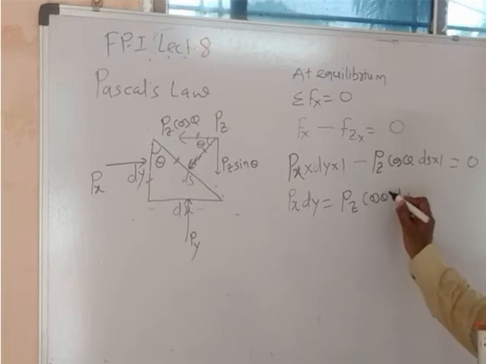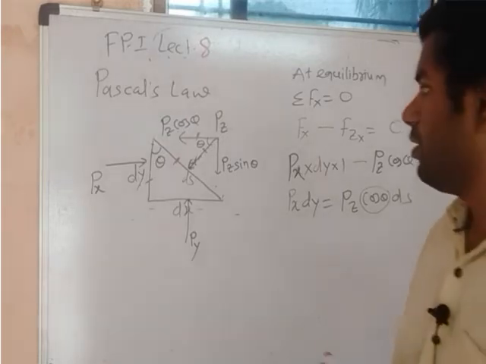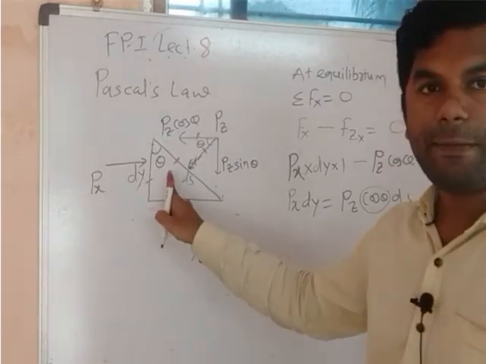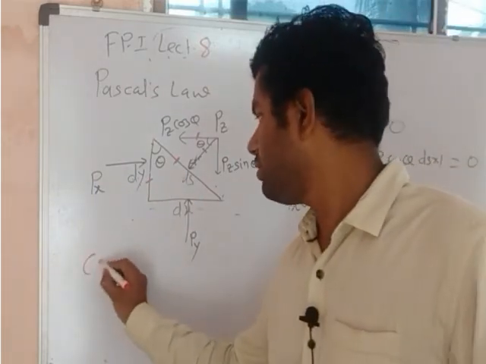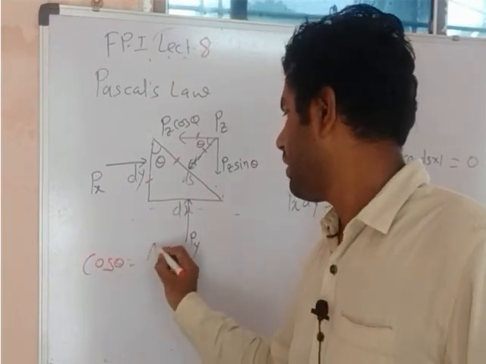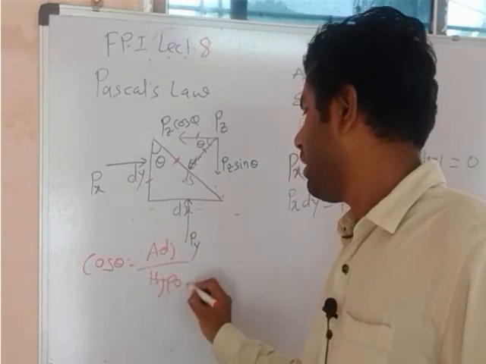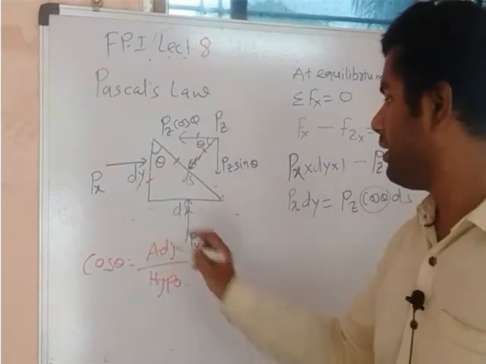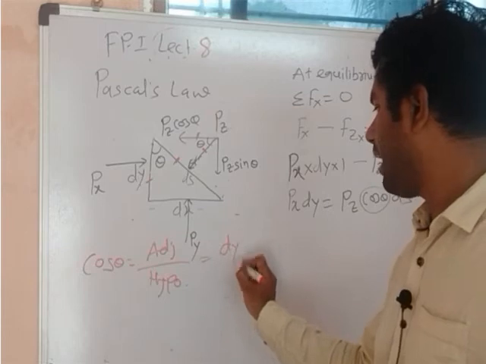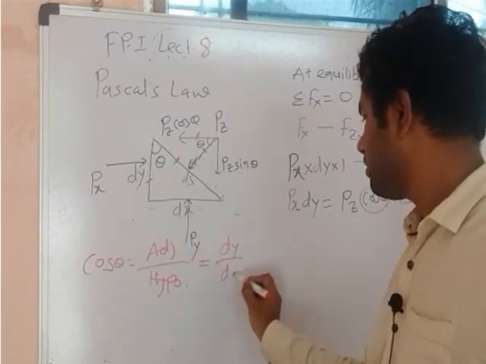Now there is this term cos theta. So dear students, we have studied in trigonometry, cos theta means what? Cos theta is equal to adjacent side upon hypotenuse. Which is the adjacent side of theta? dy. And what is the hypotenuse? ds. Is it clear?